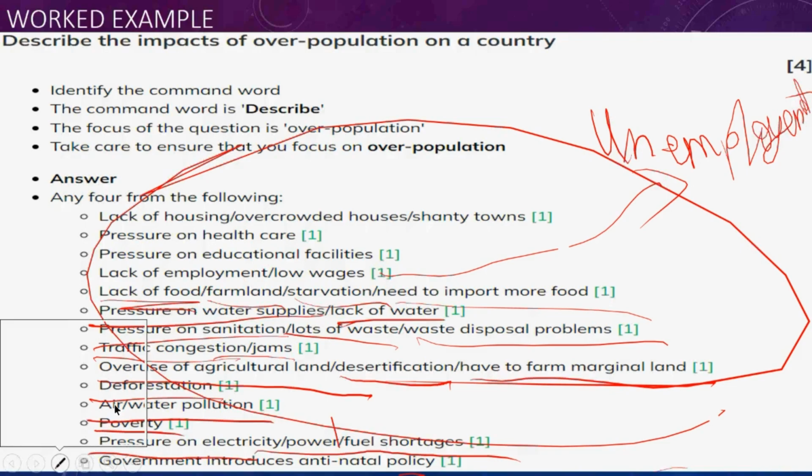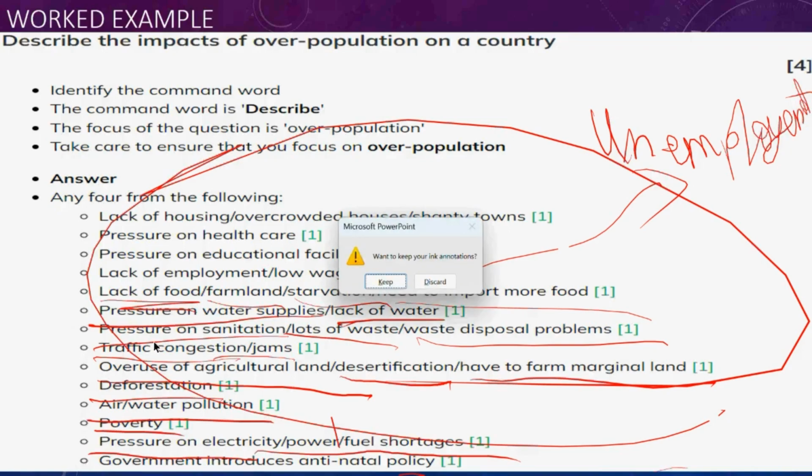Okay, I will erase that. One minute, please.